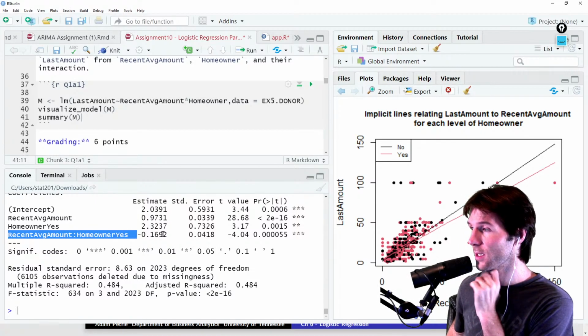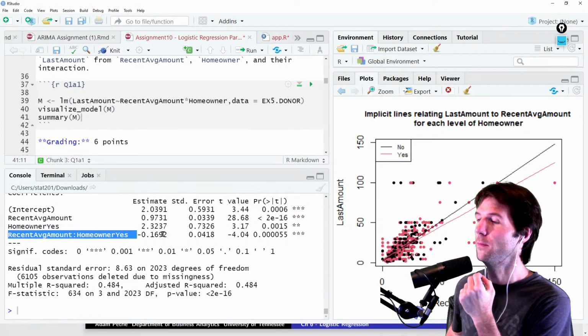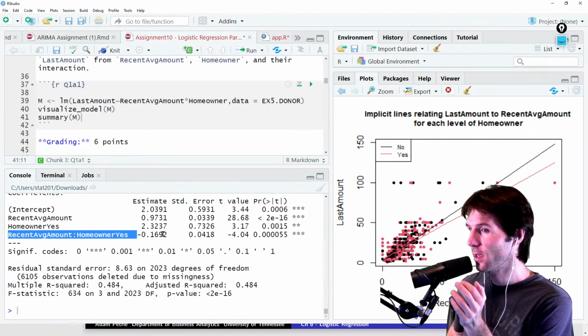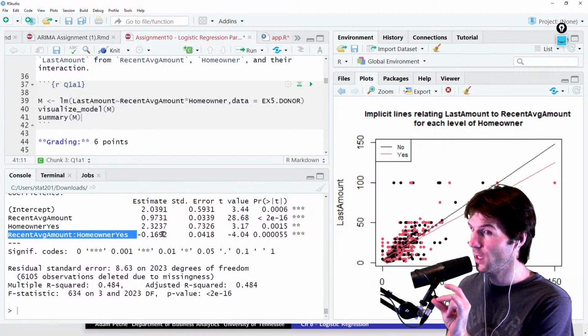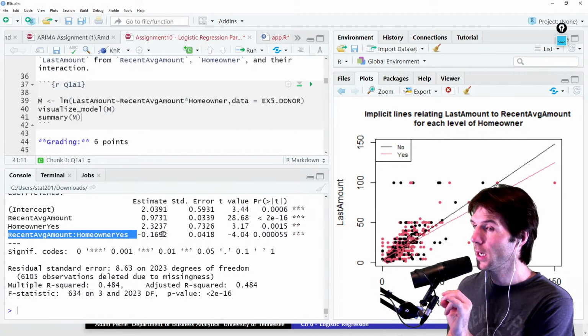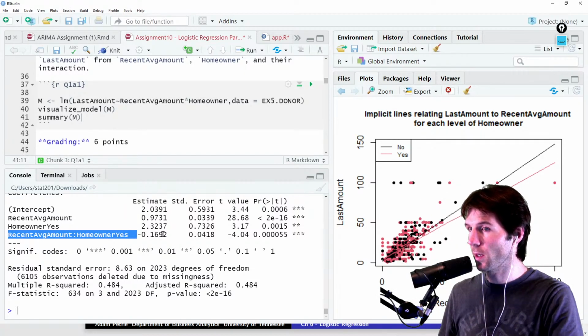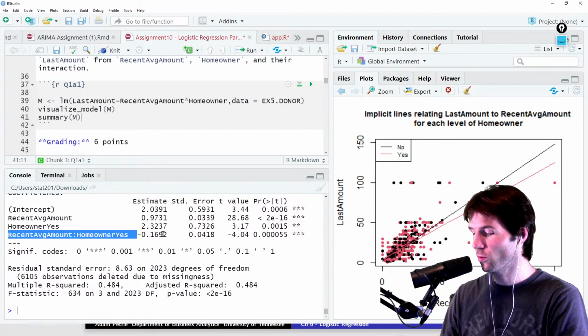What does it mean that it has a negative interaction? Its slope is that much less. The slope for homeowner yes is that much less than the slope for homeowner no, so it's a decrease in the slope of 0.17. Awesome. Great job, Nathan, right there.